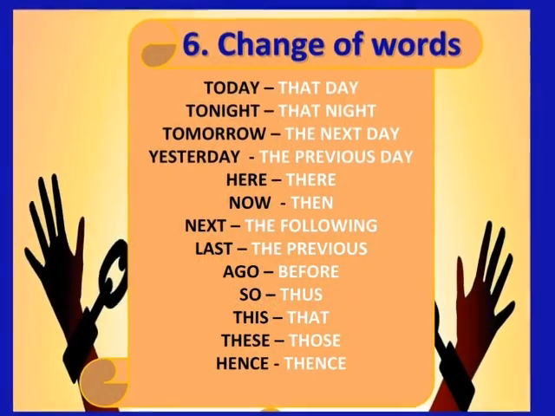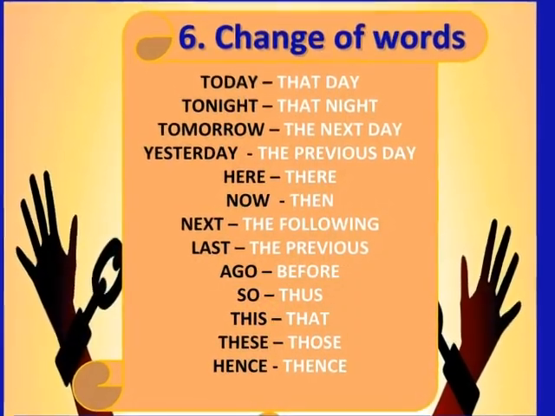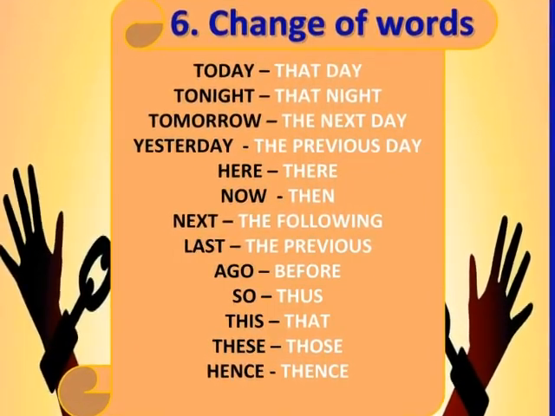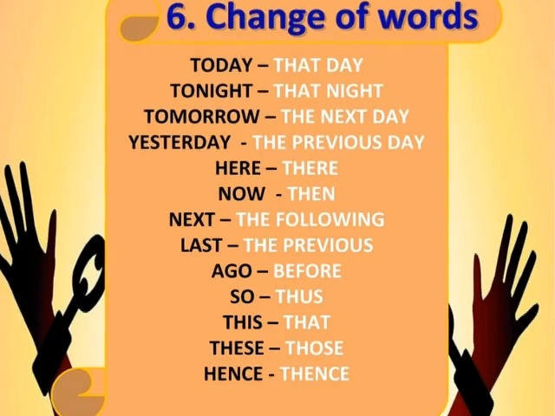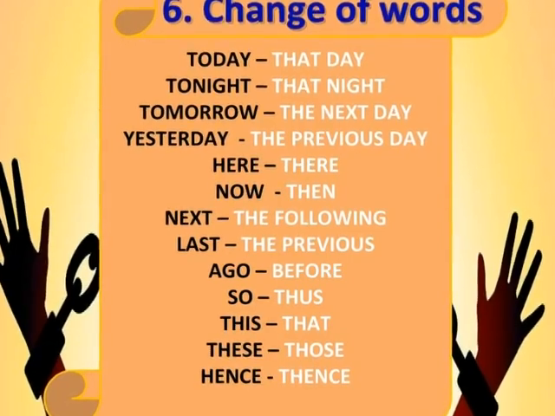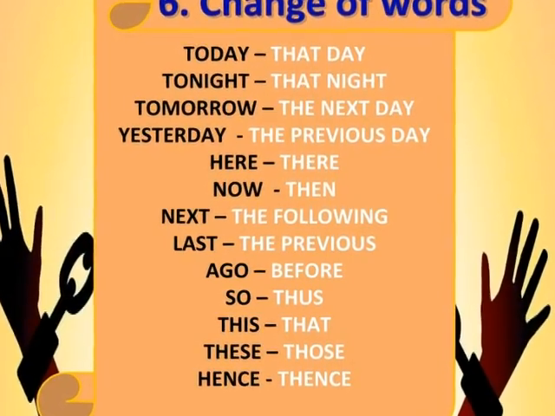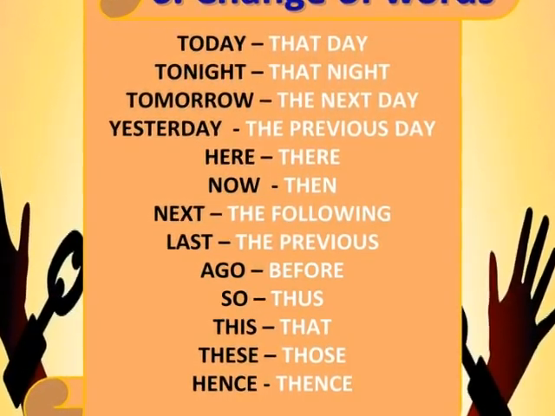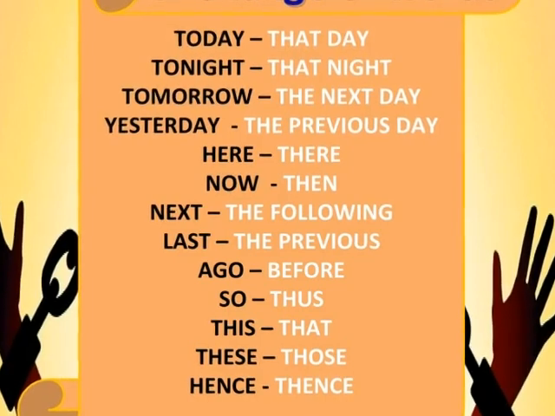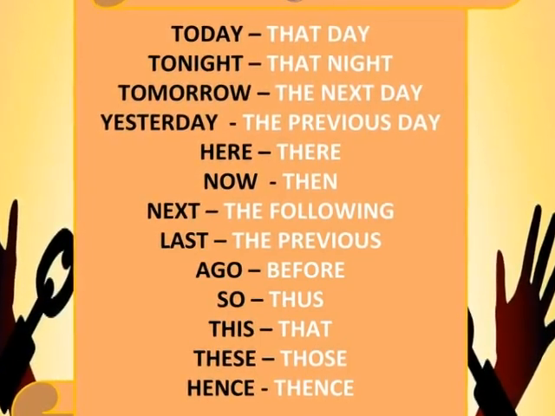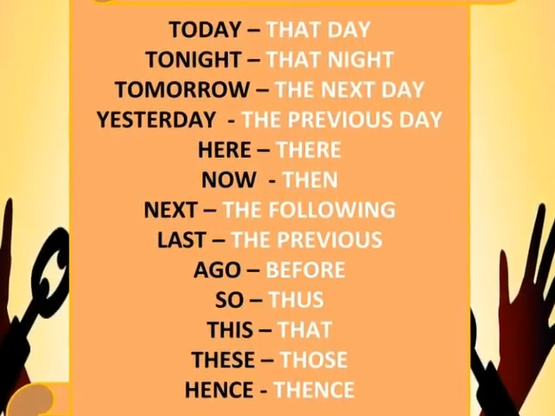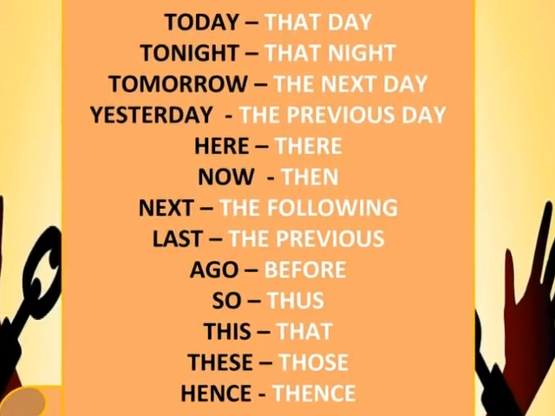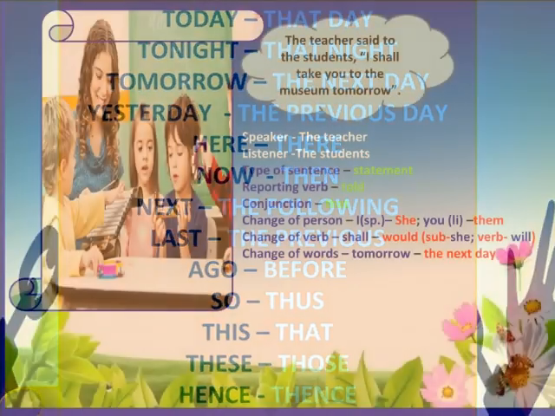Finally, the sixth rule of reported speech is change of words to refer the change in time and place of the speech. Today is changed into that day, tonight, that night, tomorrow, the next day, yesterday, the previous day, here, there, now, then, next, the following, the last, the previous, ago, before, so, thus, this, that, these, those, hence, thence.